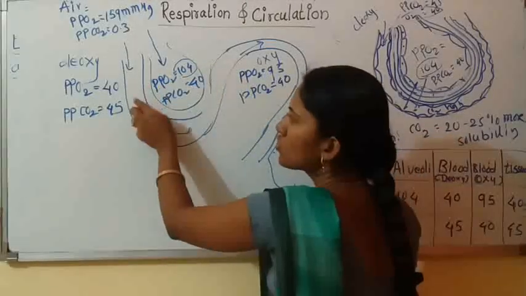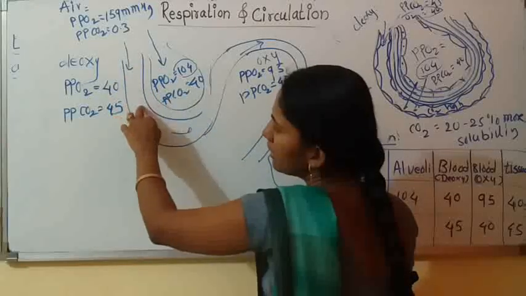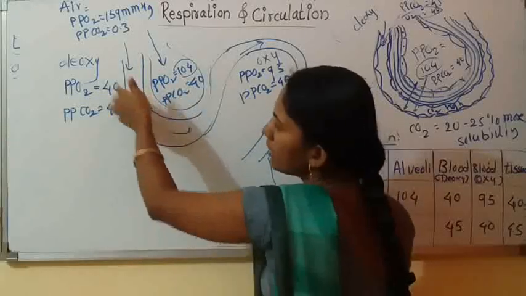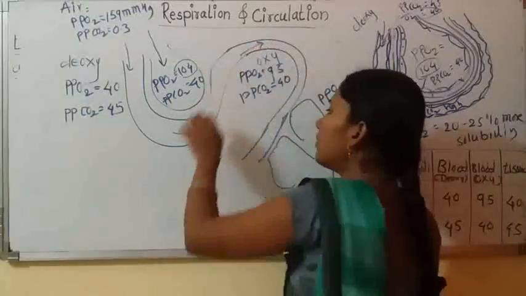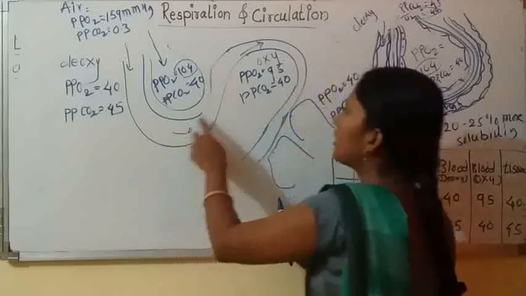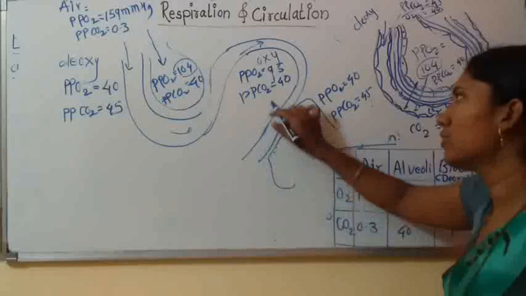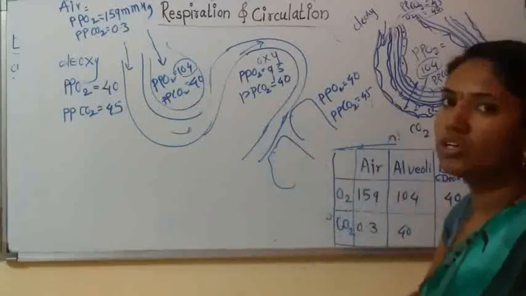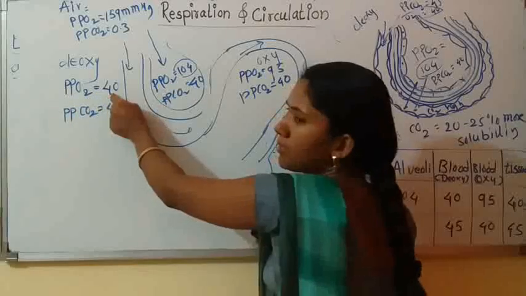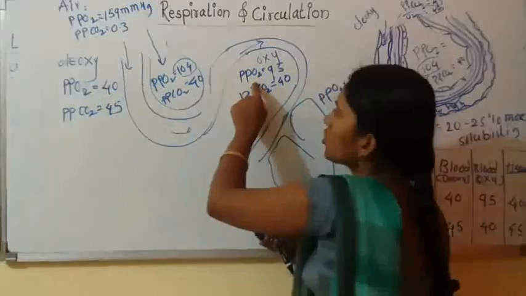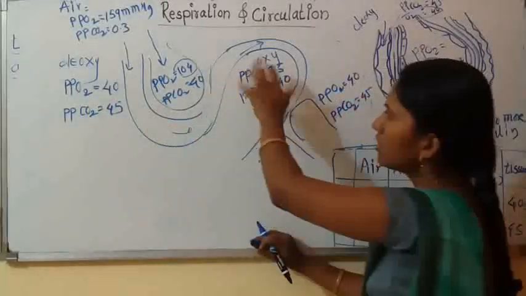Now when oxygen diffuses into this blood, the same blood which was coming towards the alveoli deoxygenated becomes oxygenated when returning towards the body. Now this oxygenated blood contains partial pressure of O2 95 and partial pressure of CO2 40. You can compare, the deoxygenated blood contained only 40 partial pressure of O2. Now this contains 95. It means oxygen is dissolved in this blood.